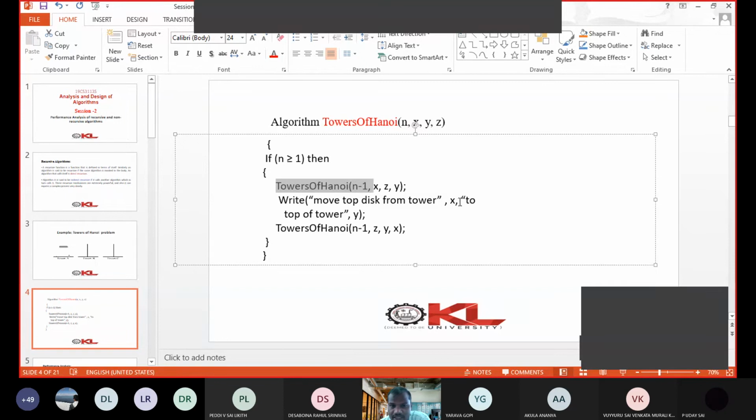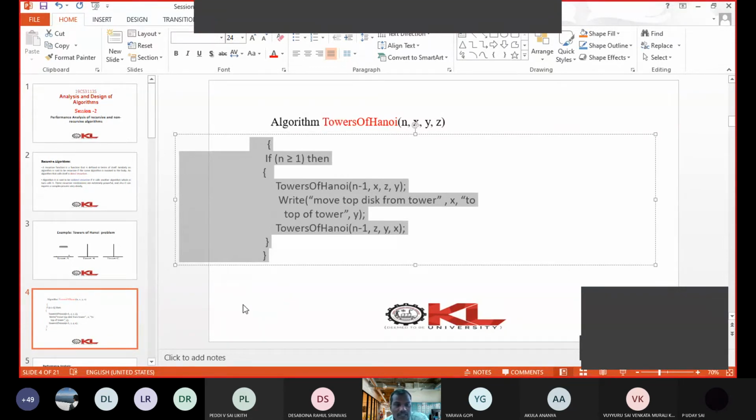Then that one disk from tower X is moved to Z, the destination. Then the intermediate tower is having n-1 disks now. Those n-1 disks are moved to the destination. In this way we can write a recursive algorithm.